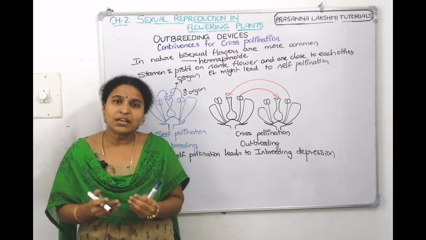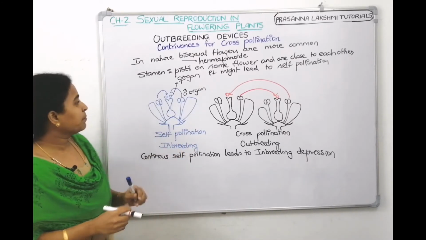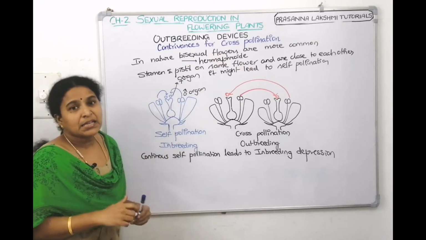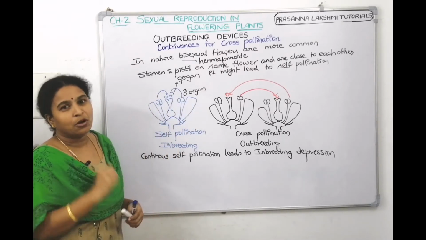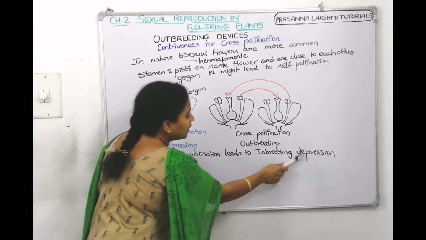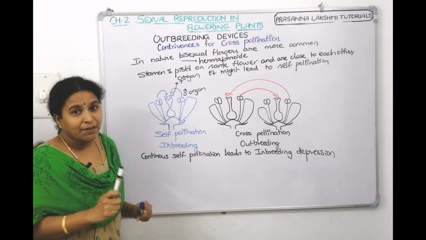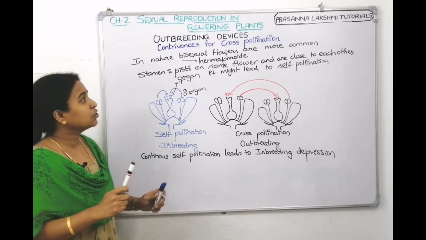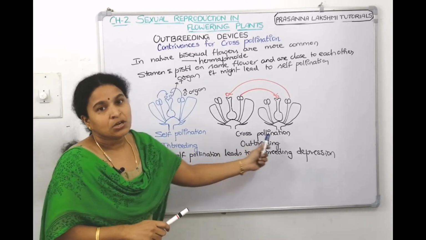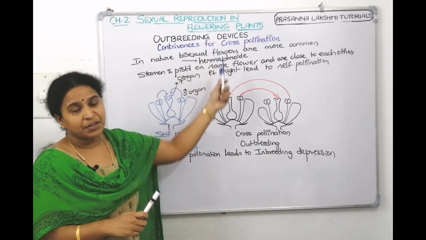Why can't it do self-pollination? You have seen here, self-pollination is a very easy task. You have to lift the pollen grain from here and drop it here. It's a very easy task, but then it becomes monotony, with no recombinations and no variations. It leads to inbreeding depression. So that's why many plants develop certain tools and devices to discourage self-pollination and to encourage cross-pollination, which are collectively called outbreeding devices.